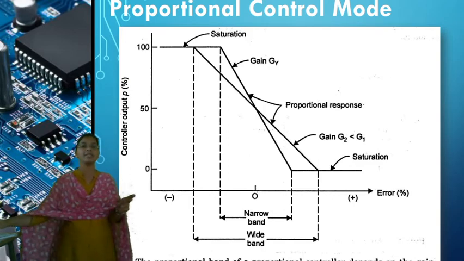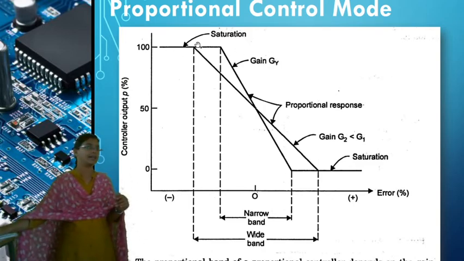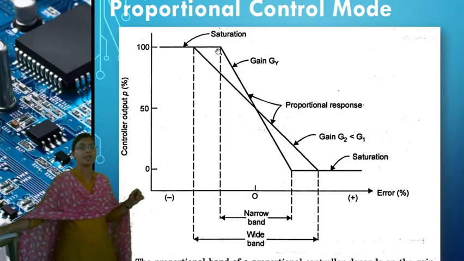Let us take another example, another graph. Up to this point it maintains 100%, and beyond that it again decreases linearly with the proportional action, and again reaches 0%. This is also a proportional band.